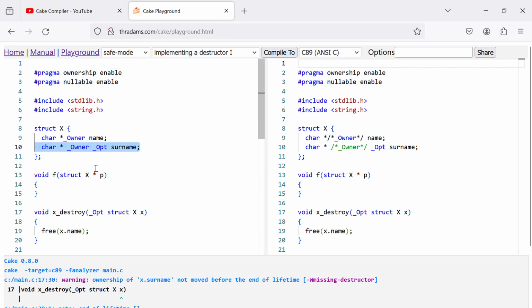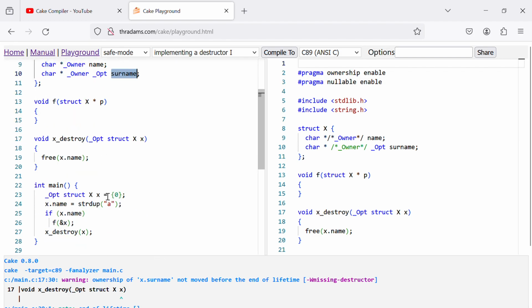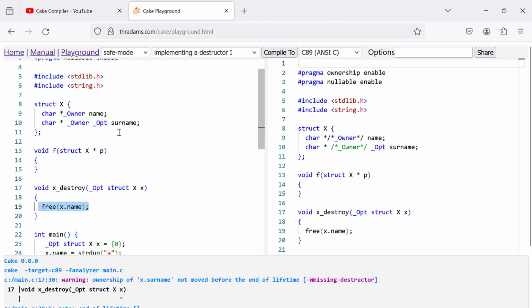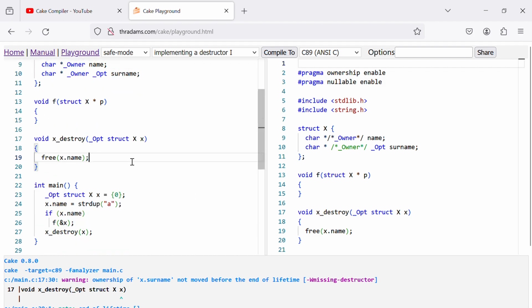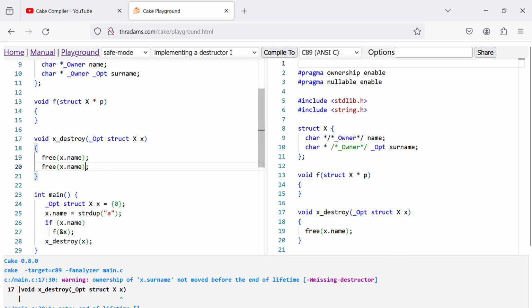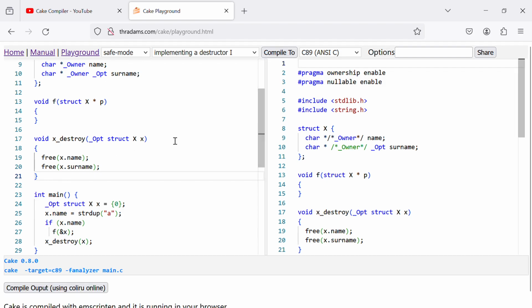I have added a new member here, but this can generate a memory leak here because I forgot to destroy this one. So here I need to destroy surname, and this is fine. And this is not a new feature, but just to explain what happens here.